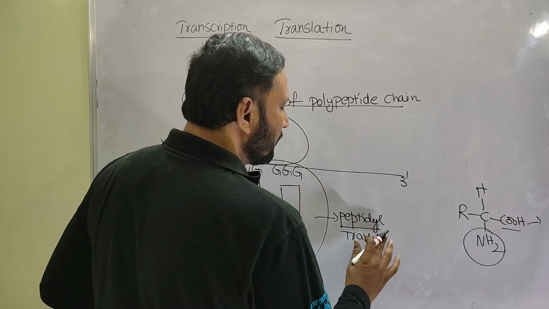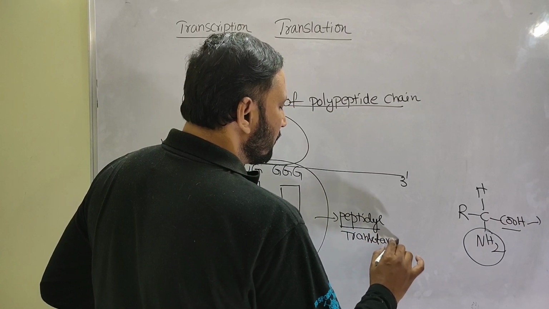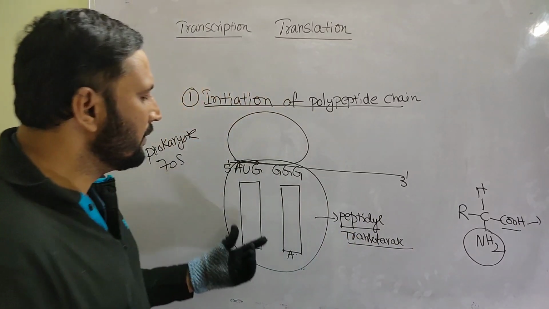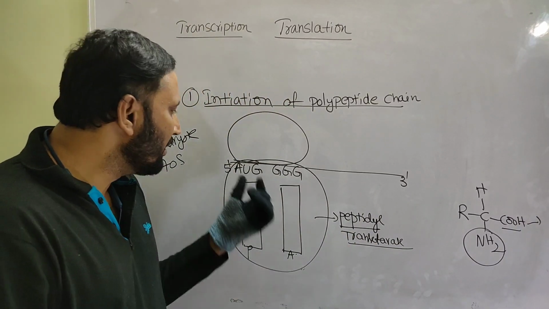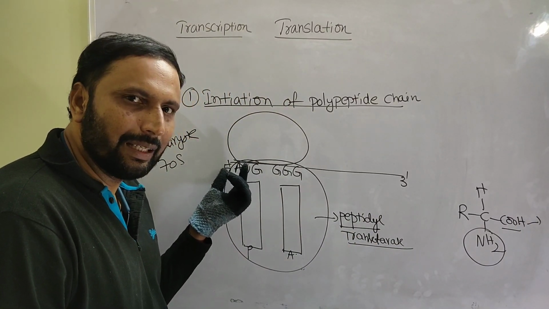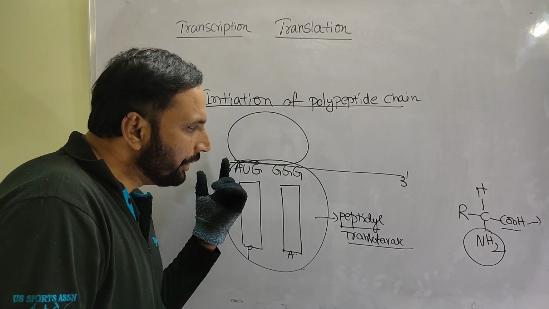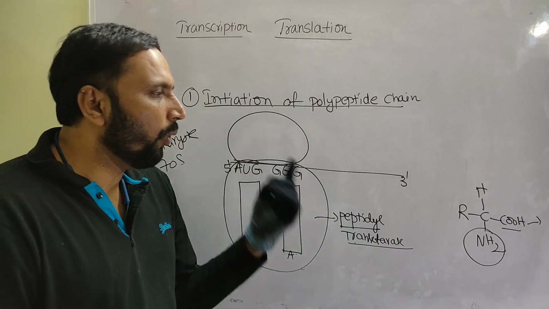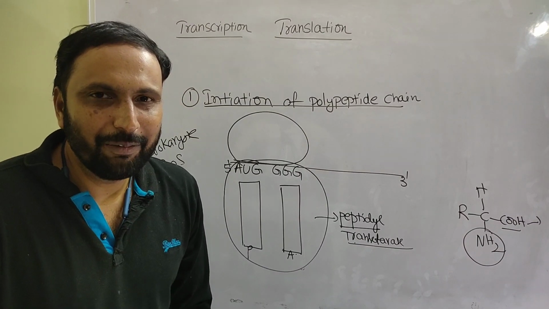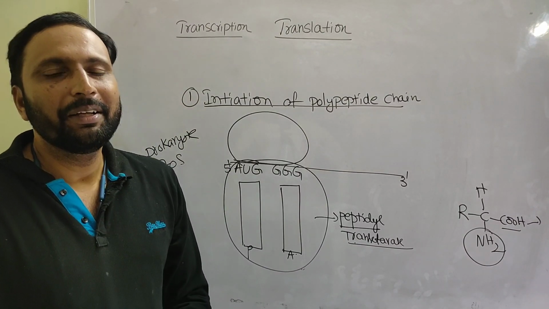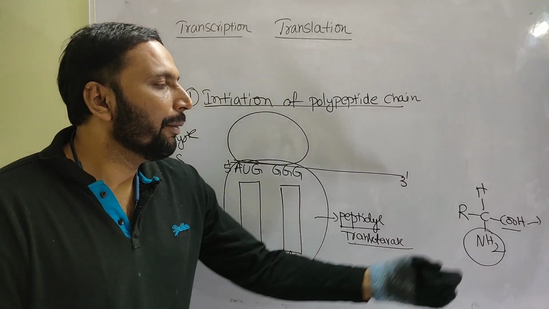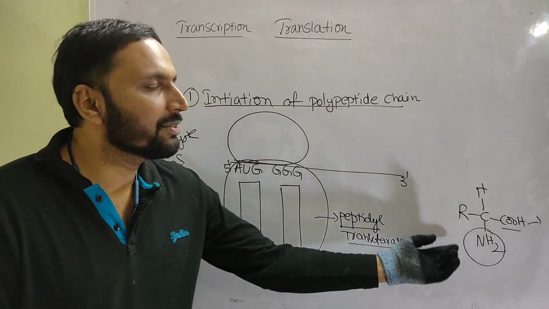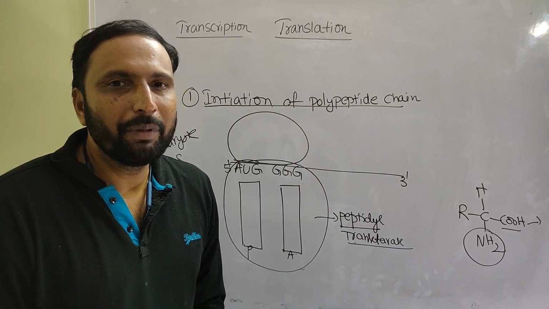So now, this is the P site and A site. AUG is the initiator codon which initiates the amino acid. What amino acid? Always methionine. The methionine always binds with the formyl group, hence it is called formyl methionine.